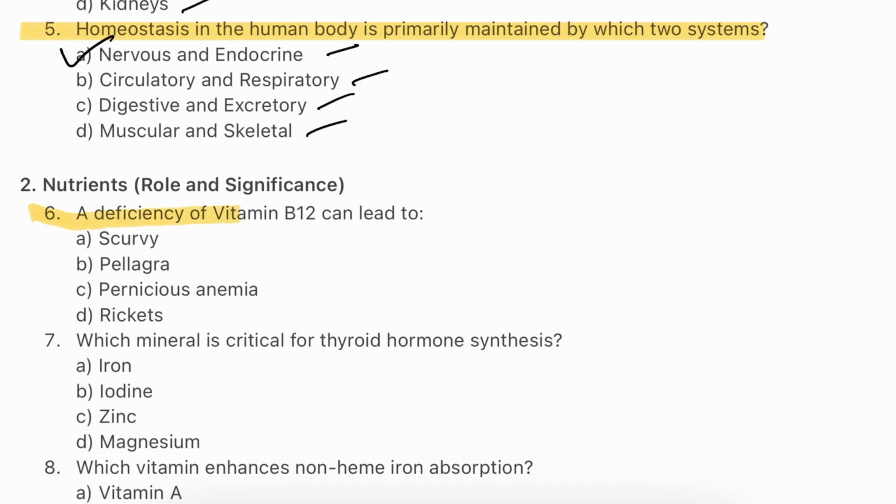Question number 6. A deficiency of vitamin B12 can lead to scurvy, pellagra, pernicious anemia, rickets. The answer will be C. Pernicious anemia. Vitamin B12 is essential for RBC production and neurological functions. A deficiency can lead to pernicious anemia, a condition where the body produces fewer, abnormally large red blood cells, resulting in fatigue and neurological issues. It emphasizes the importance of adequate B12 intake in the diet.